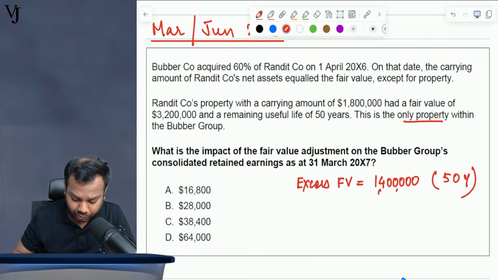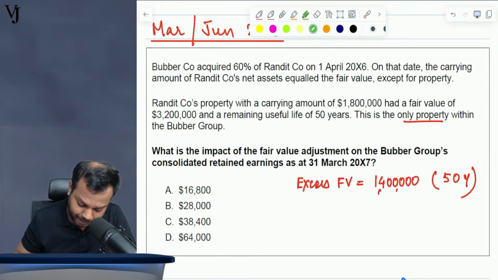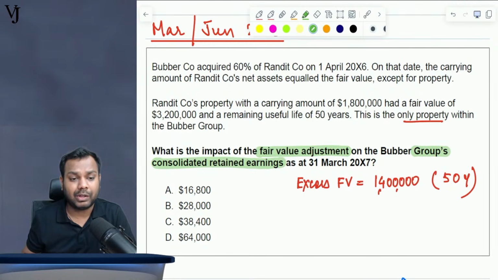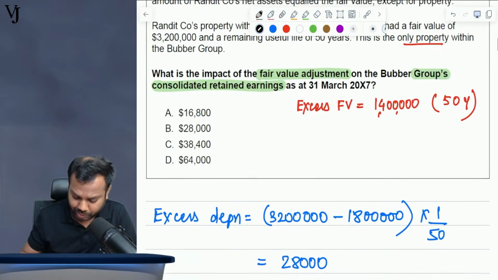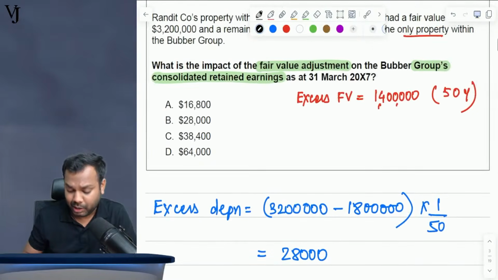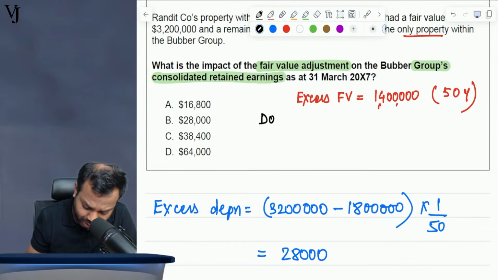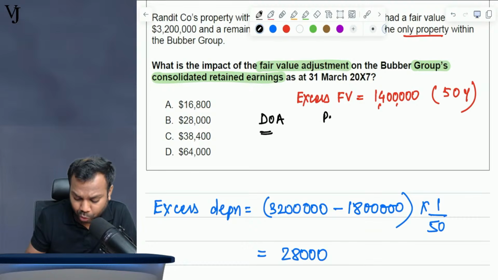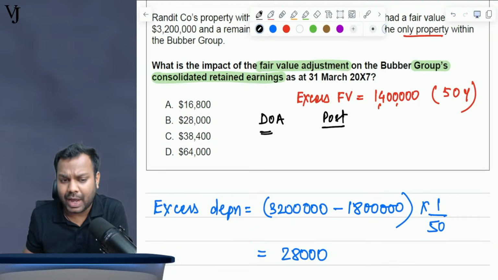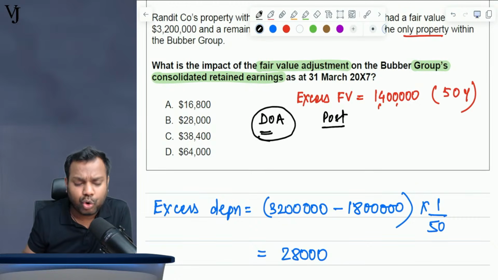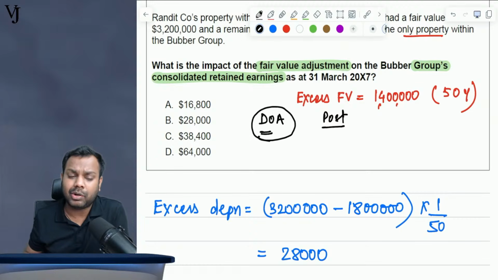What is the impact of the fair value adjustment on the Babar company's group retained earnings? Now understand, fair value adjustment we do on the date of acquisition and in the post-acquisition period. Whatever fair value adjustment we do on the date of acquisition, will it impact group retained earnings in any manner? Tell me yes or no.